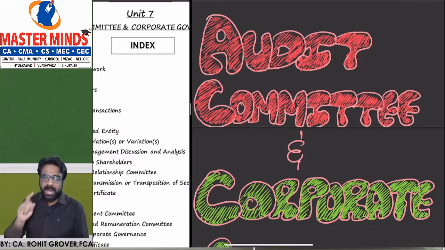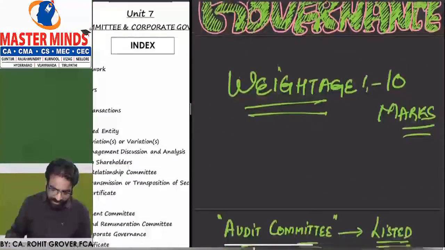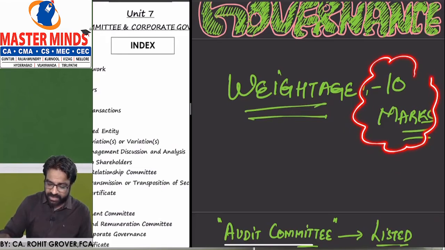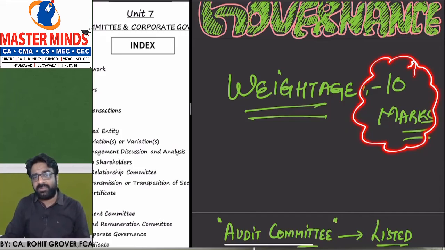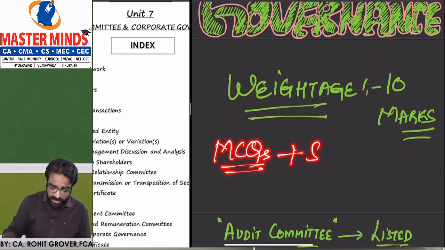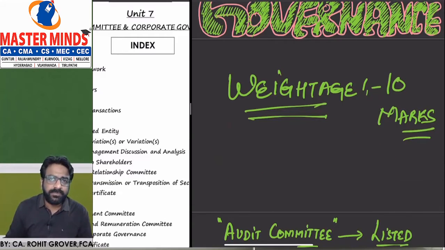So many provisions are there. And let me tell you one thing. For the examiner, it is a very important chapter, and it should be a very important chapter from your point of view as well, because it has a weightage of 8 to 10 marks in the examination. A single chapter has a weightage of 8 to 10 marks. So no doubt and no shock if you get some MCQs, plus any subjective or descriptive question from this topic called Audit Committee. I hope all of you are understanding what I'm trying to tell. Are you getting the point or not? Why is it an MCQ favorite chapter? Because there are so many small provisions.